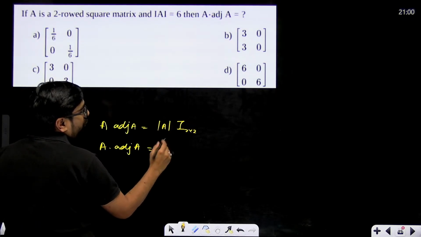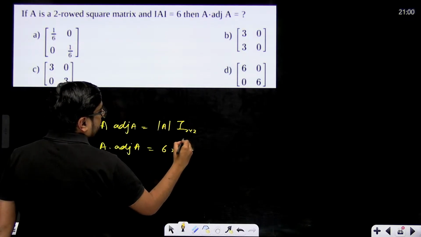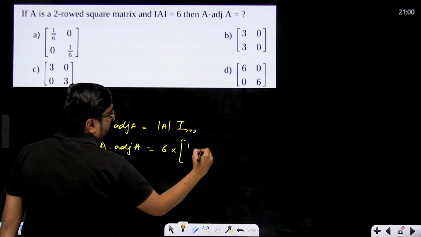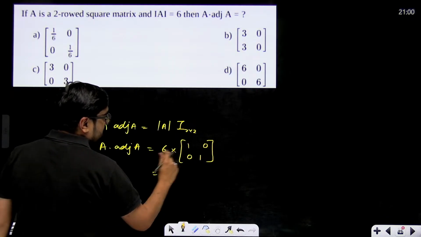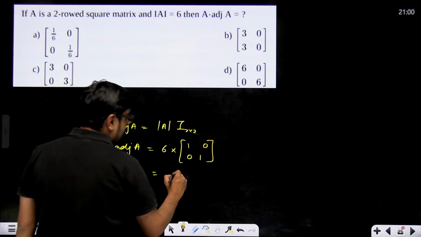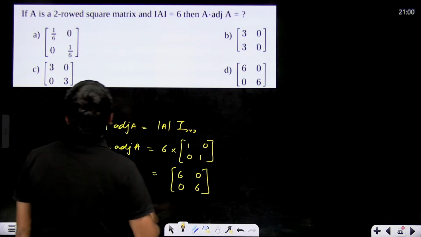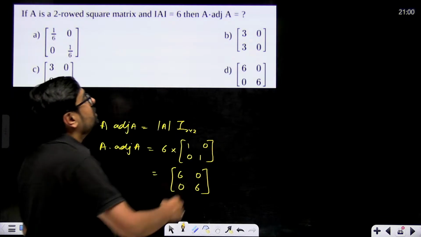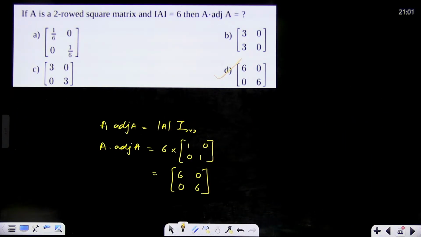A multiplied with adjoint of A, we know, is going to be equal to determinant of A, which is 6, multiplied with the identity matrix of order 2 cross 2. So this will be nothing but 6 multiplied inside the identity matrix. That means nothing but 6006. That means our answer is option D. So we have to remember this formula. Don't forget this formula.